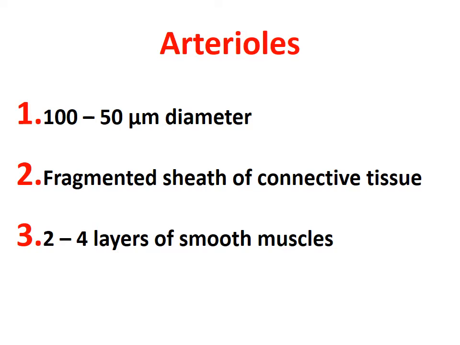Gradually the connective tissue or fibrous element is reduced, and there are 2 to 4 layers of smooth muscle cells in arterioles. In our regular class, I used to draw it on the blackboard or whiteboard. You just try to visualize that.